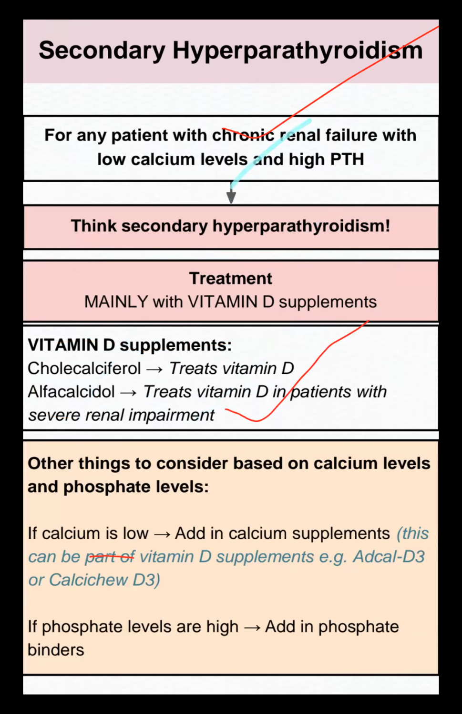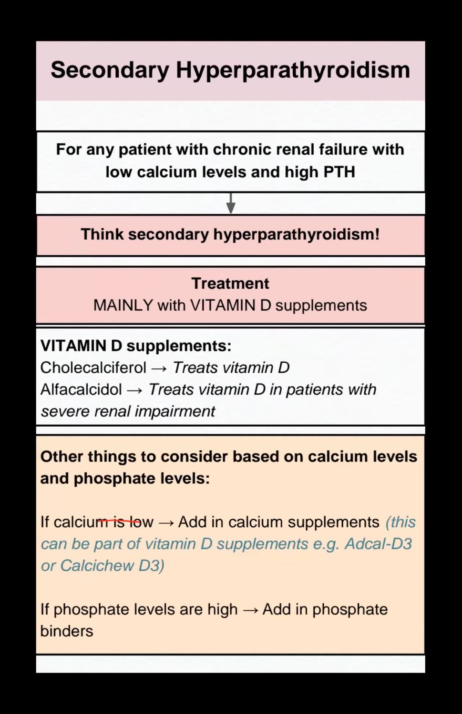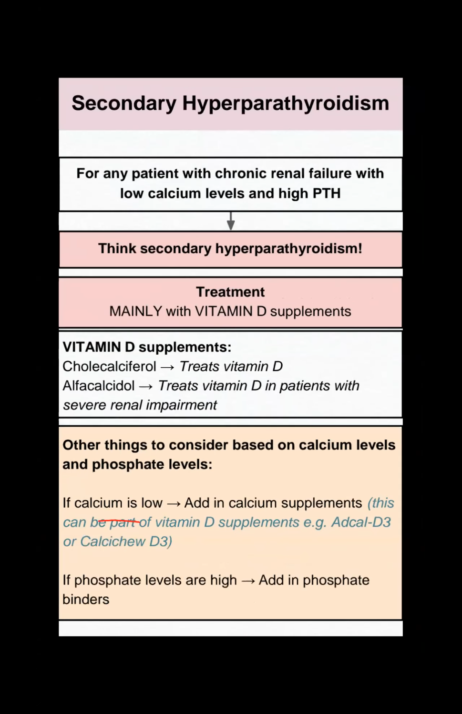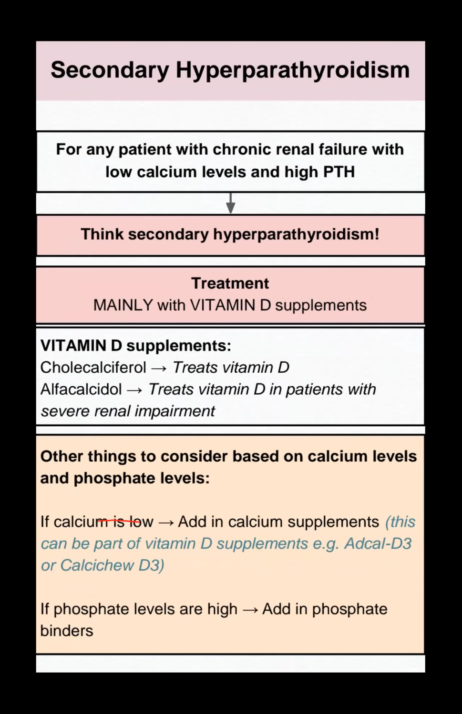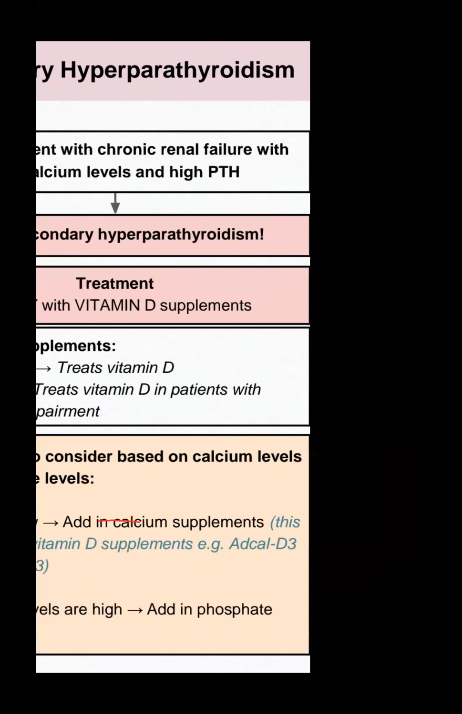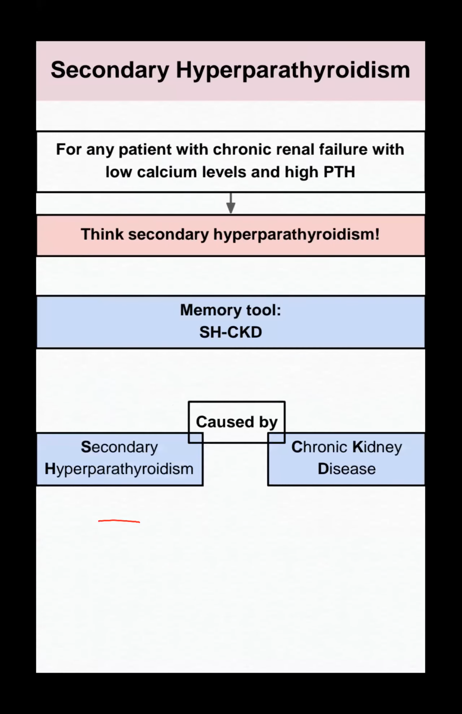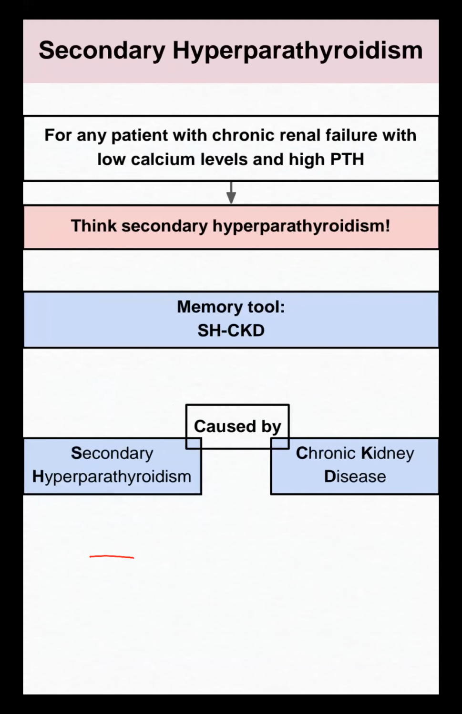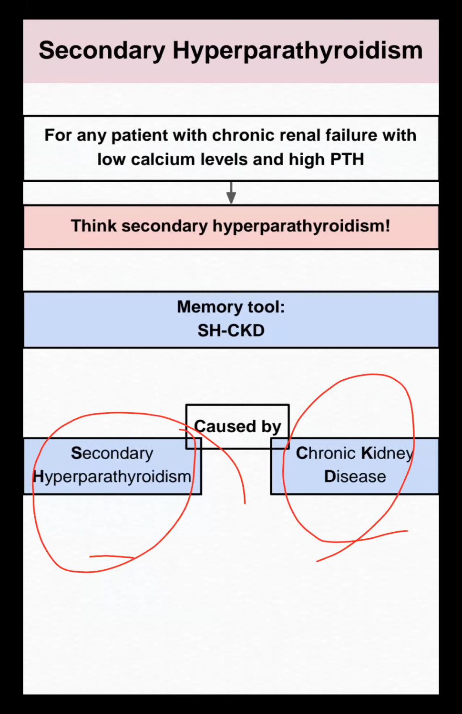In a CKD patient, we give cholecalciferol or alfacalcidol. Okay. If calcium is low, we know very well that we have to do calcium supplementation. As phosphate level is high, we have to give a phosphate binder. Secondary hyperparathyroidism, my dear candidate, just remember very carefully. Secondary hyperparathyroidism is associated with CKD, but these are always the etiology.